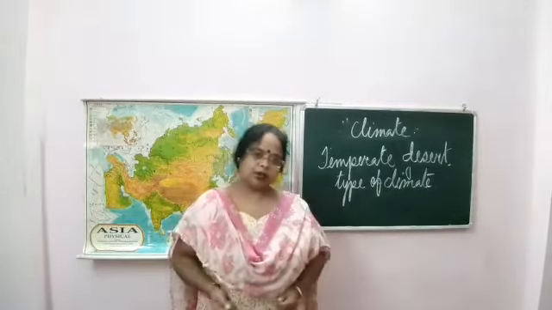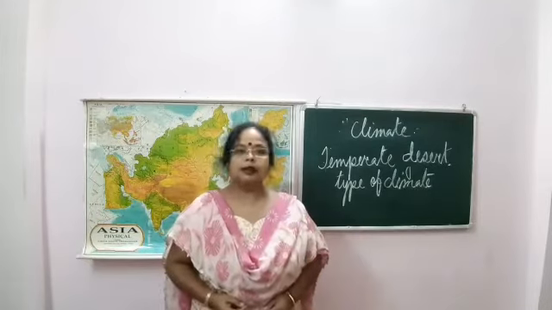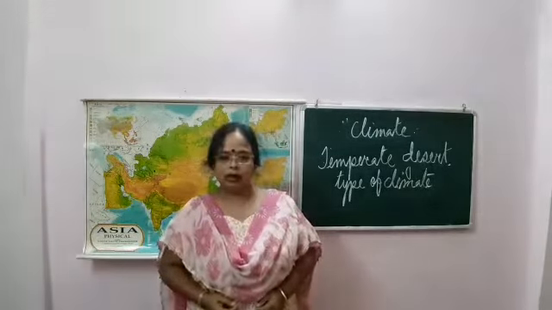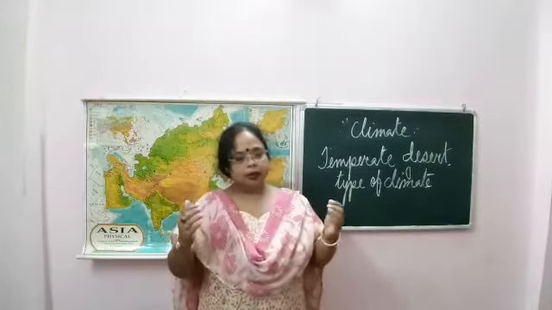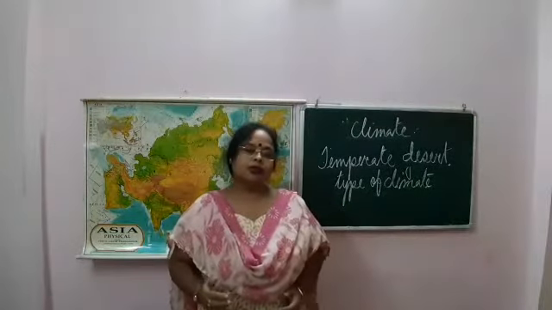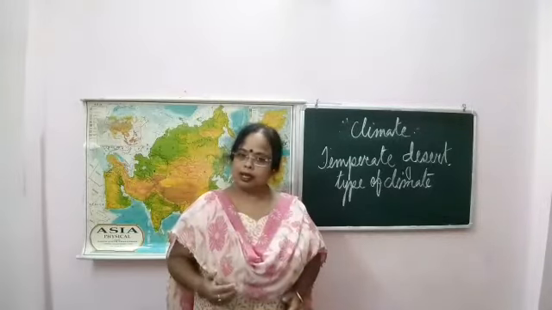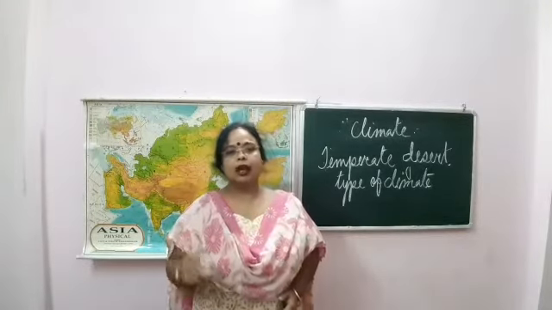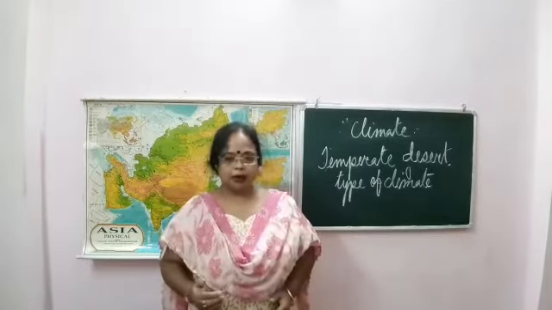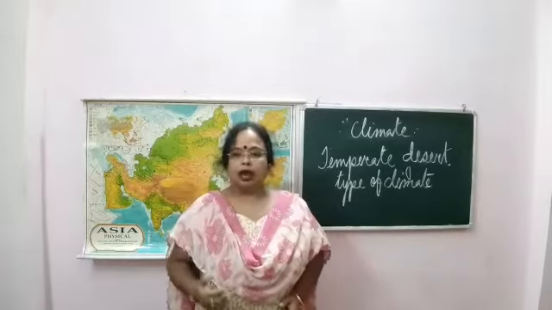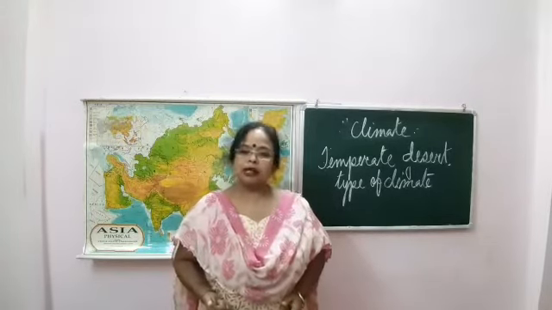The chapter is Asia, climate, natural vegetation and wildlife. I have divided this chapter into some parts. In the previous two videos, in one I described the factors of climate, and in the second I described some of the climatic types. Now let's continue, I will describe the rest of the climatic types.